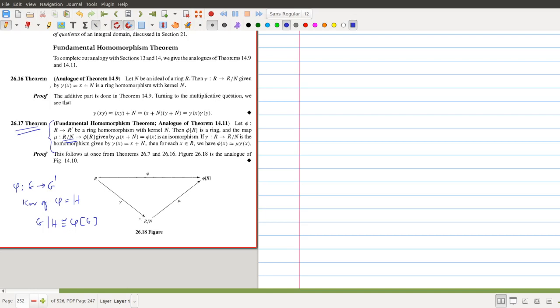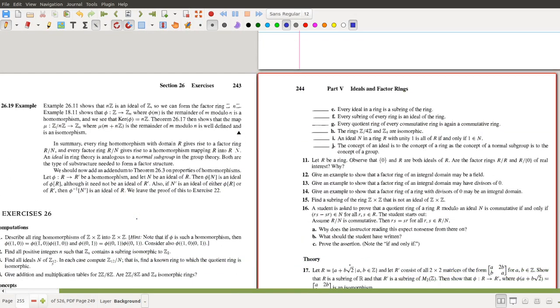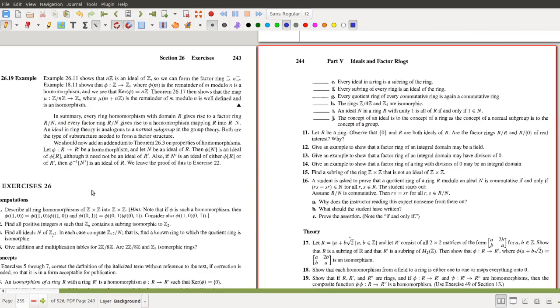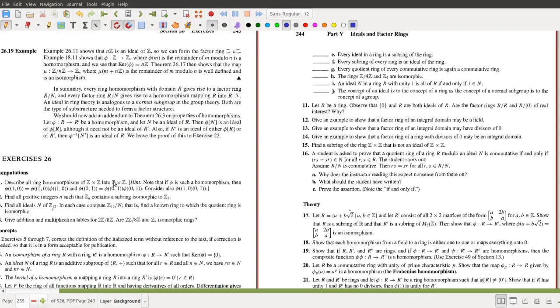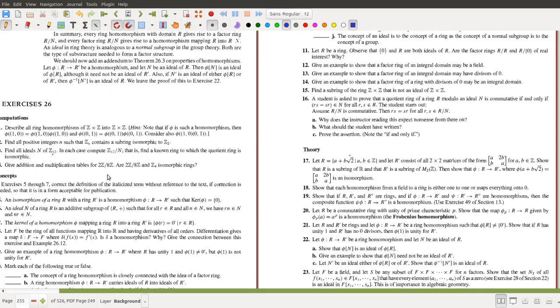So these are the theorems in section 26, and with this we can conclude the content of section 26. A number of examples and problems are discussed in this section, so please go through them. In the next class we will discuss section 27, which will be the last section of our fourth module.